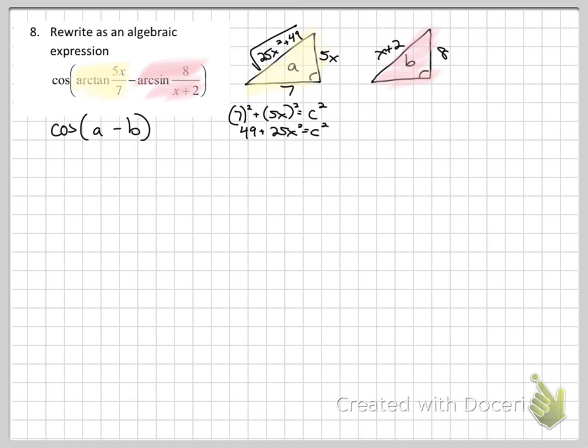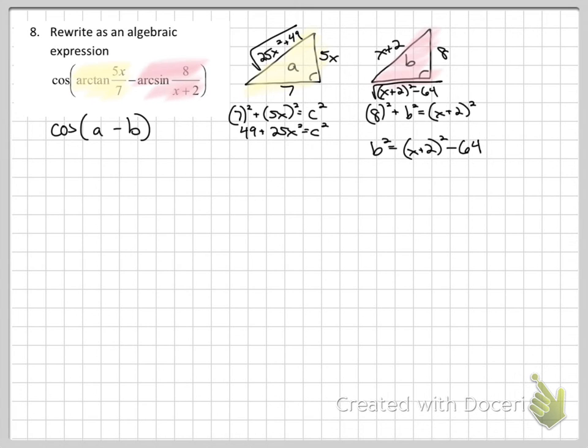When you do that one, 8 squared plus b squared has to equal x plus 2 squared. So b squared is going to equal, don't actually multiply this out because it's a mess and oftentimes people do it wrong, and you would minus the 64 to that side, and then you end up taking the square root. This side is going to be the square root of (x plus 2) squared minus 64. Which one is negative is super important on that one.